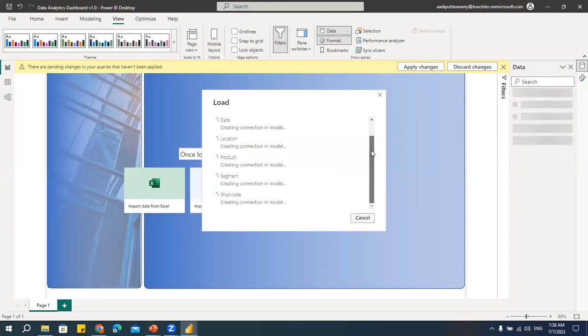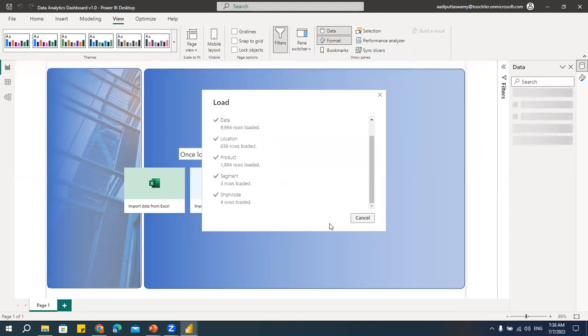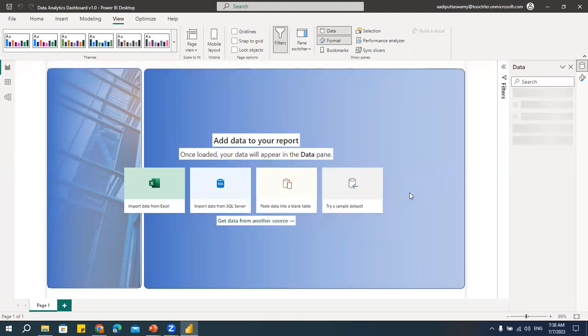So it is getting imported now with all steps. So once the data is done, then we can start creating the reports. Right? Done.